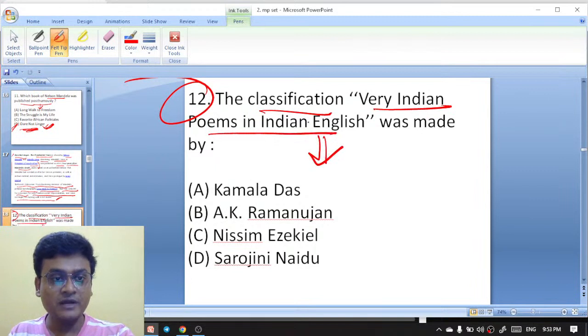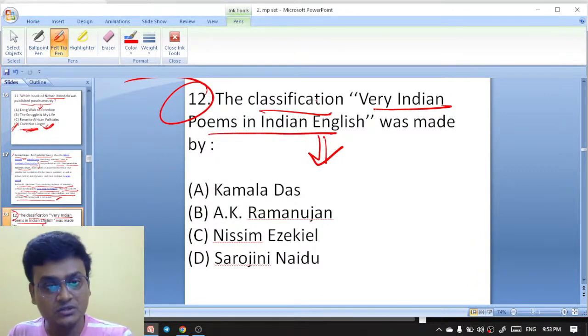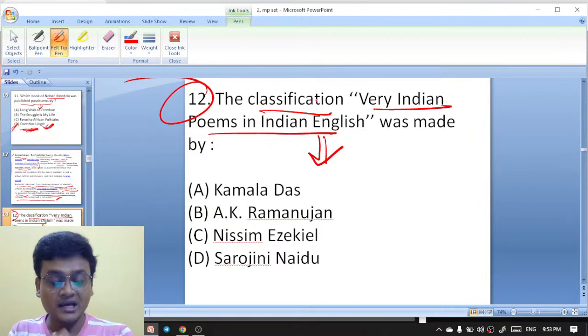The classification, "very Indian poems in Indian English," was made by whom? Kamala Das, A.K. Ramanujan, Nissim Ezekiel, or Sarojini Naidu? Who had classified them as very Indian poems in Indian English?